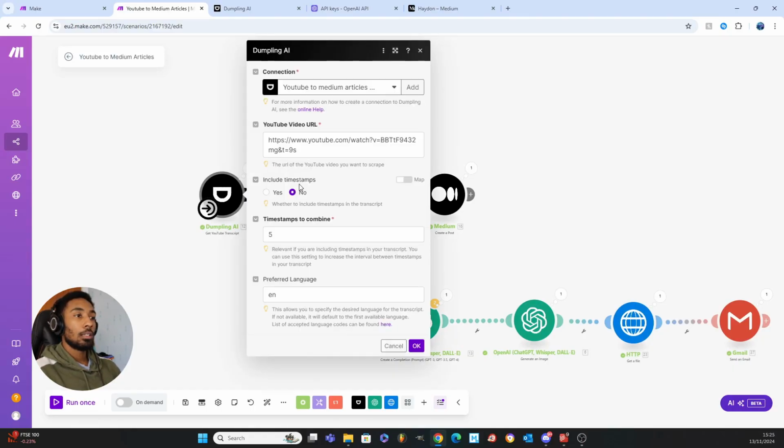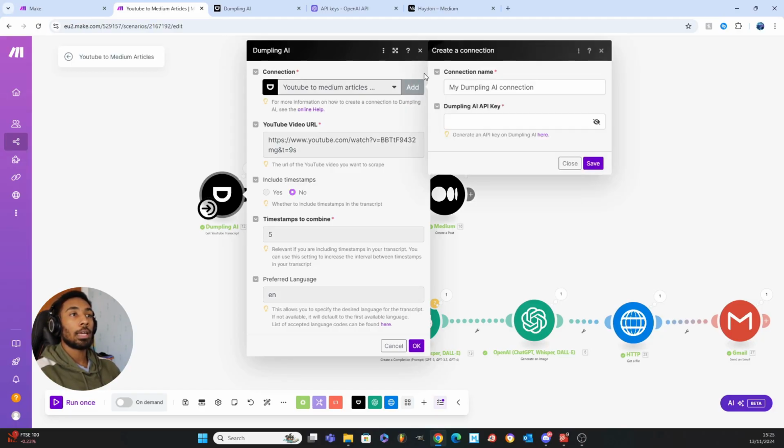So simply, first of all, what you guys are going to have to do is add a connection. This is going to connect your Dumplings AI account to make.com. So you're going to click add here. You can name it whatever you want, and then you need to get your Dumplings AI API key.